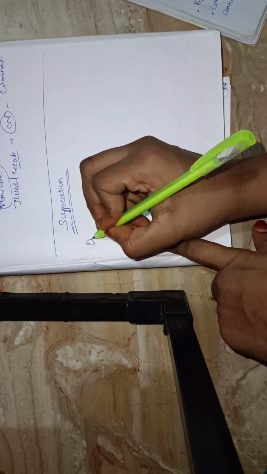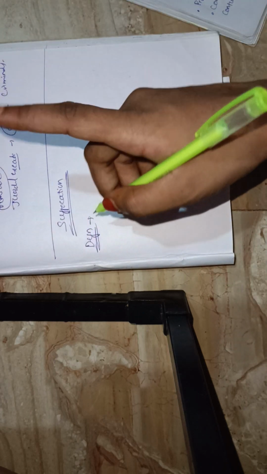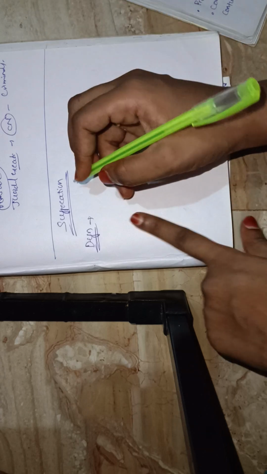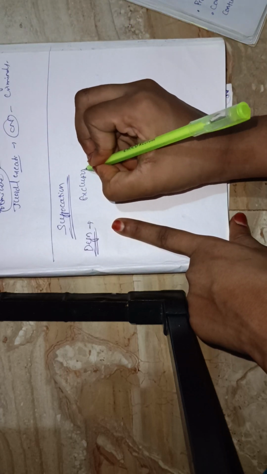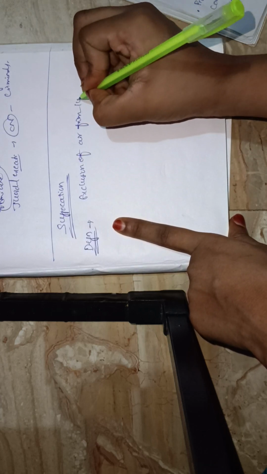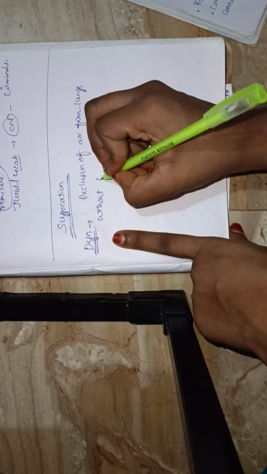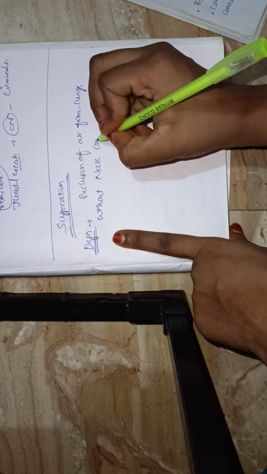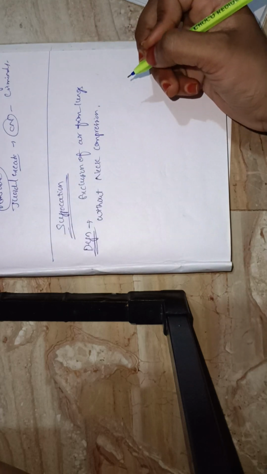Define suffocation. What is the definition of suffocation? Suffocation means exclusion of air from the lungs without neck compression. No neck compression will be present in suffocation. Exclusion of air from the lungs without compression of the neck is called suffocation. Okay, this is the definition.